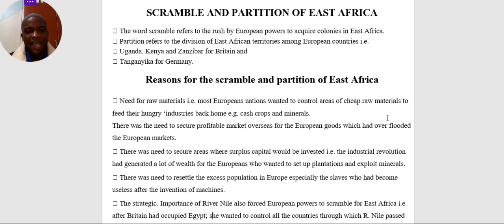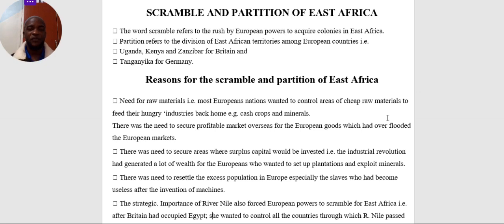Third, there was need to secure areas where surplus capital would be invested. The Industrial Revolution had generated a lot of wealth for European powers, who wanted to set up plantations and exploit minerals. They thought, we are now rich enough, we can go and exploit African minerals.